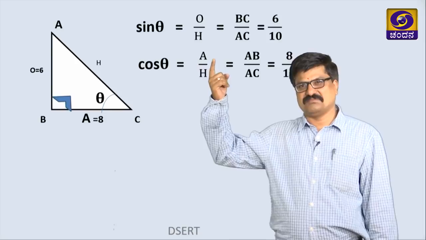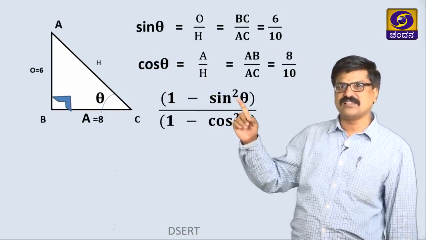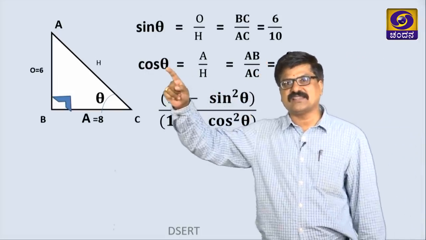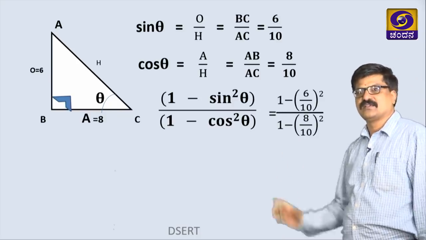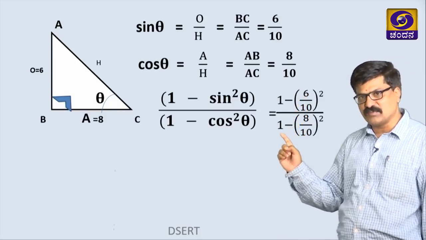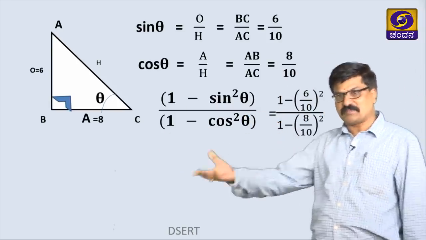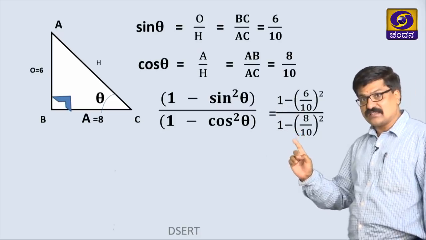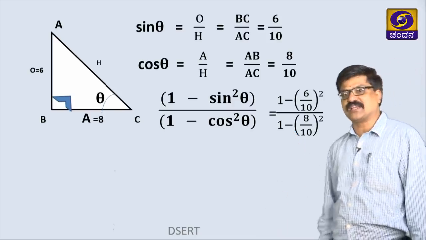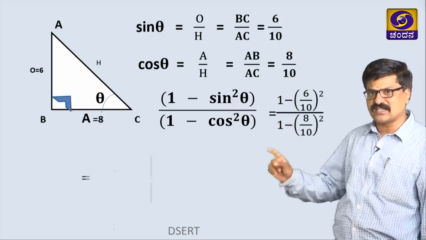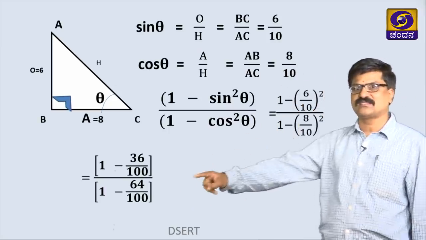See, if you want to find the value of this, replace sin theta value here as 6 by 10 and cos theta value as 8 by 10. That is the next step. This is a numerator, this is a denominator. Take the numerator separately, the denominator separately, simplify, then replace the numerator and denominator values. But here directly I am taking the numerator value here, the denominator value here, taking only the square.